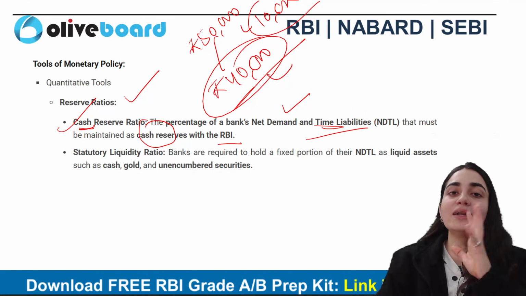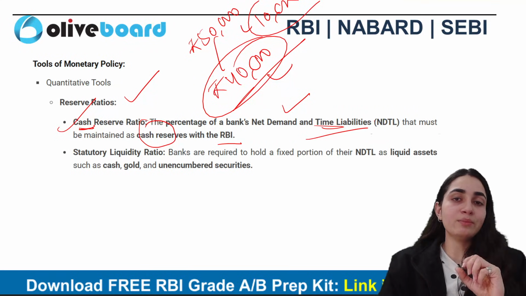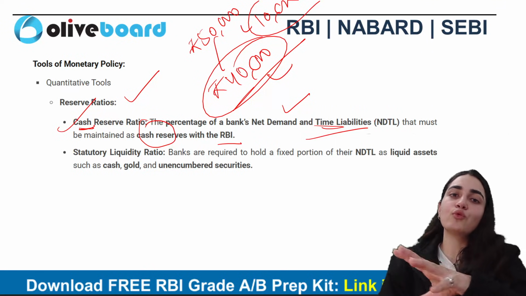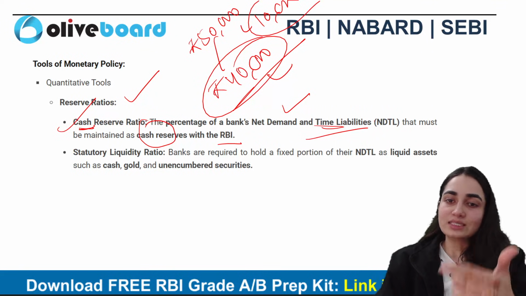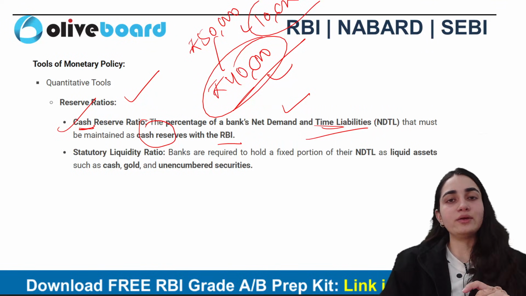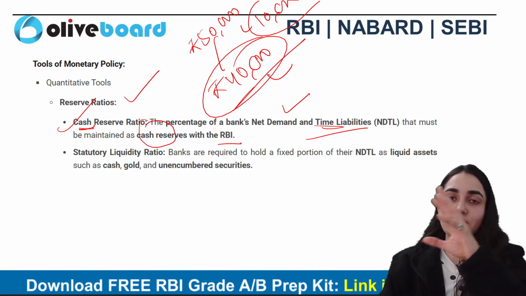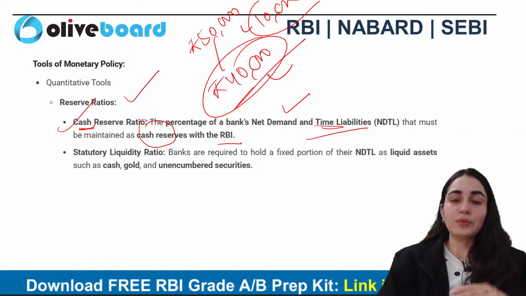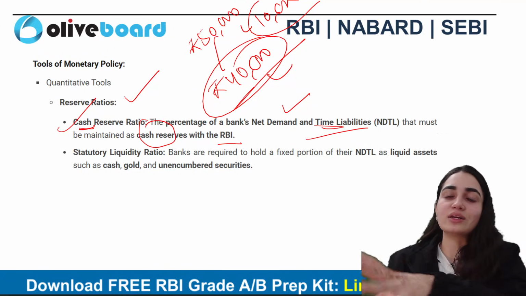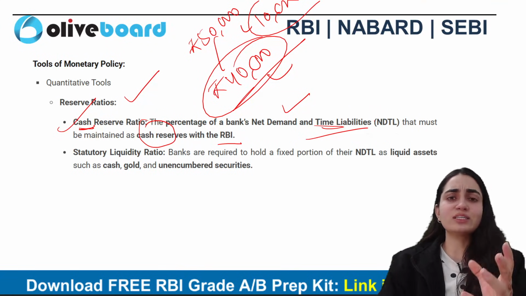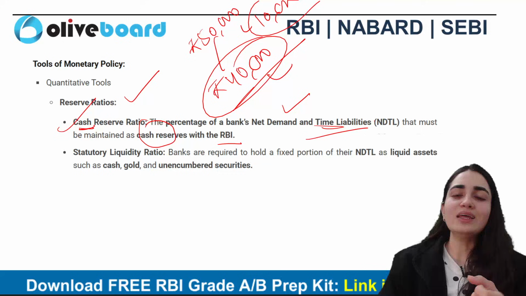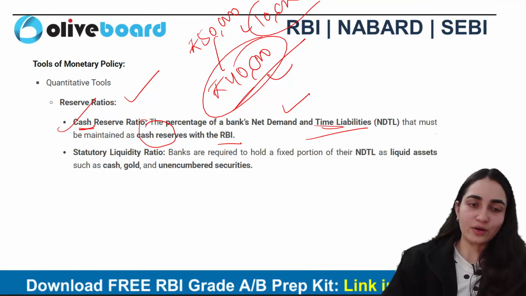अगर हम डिमांड लाइबिलिटीज या फिर अगर हम डिमांड डिपॉजिट जो है वो करते हैं सबमिट, तो वो उनकी क्या है, डिमांड लाइबिलिटीज है. Similar is the case with the time liabilities also. अगर हमने टाइम डिपॉजिट्स करे हैं तो that is specifically their liability here, right? So that in total makes what? That is specifically net demand and time liabilities. Now this is something which I've told you in a very crux manner. Yes, we are having a specific formula for it as well, right?